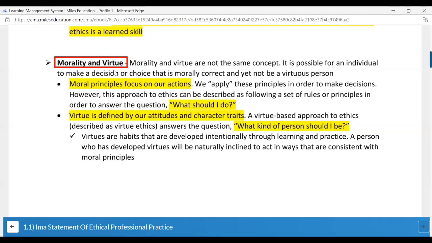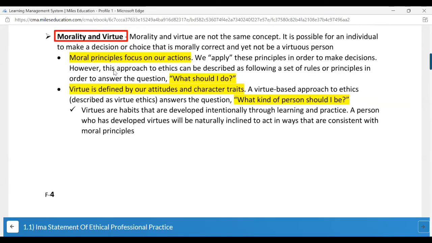Morality and virtue. Moral principles focus on our action, and virtue is defined by our attitude, characteristics and traits. So you are stuck in a situation, the same employer situation. What should I do at this point of time? What should be my step? Ideally, I would say no, I won't copy the product, and if I'm forced to, I can choose to resign. That is what I personally would have done. But again, there is no right or wrong here. Everyone has a different perspective. Virtue, however, defines your attitude and your characteristic traits. So how are you as a person? That is the difference.